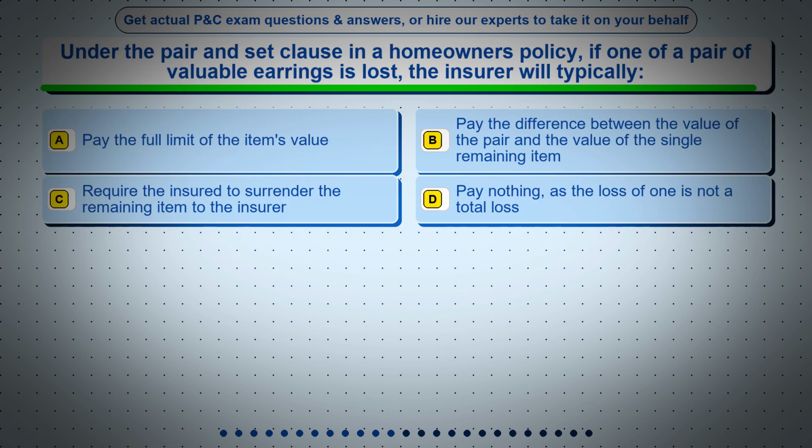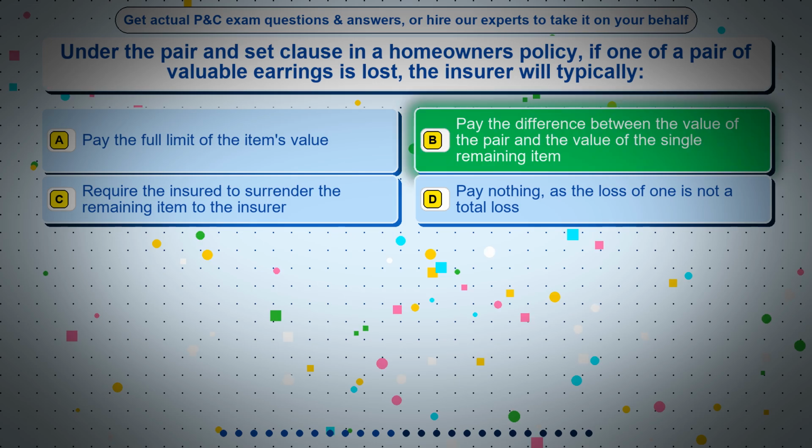Question 12. Under the pair and set clause in a homeowner's policy, if one of a pair of valuable earrings is lost, the insurer will typically: Option A, pay the full limit of the item's value. Option B, pay the difference between the value of the pair and the value of the single remaining item. Option C, require the insured to surrender the remaining item to the insurer. Option D, pay nothing, as the loss of one is not a total loss. The correct answer is option B, pay the difference between the value of the pair and the value of the